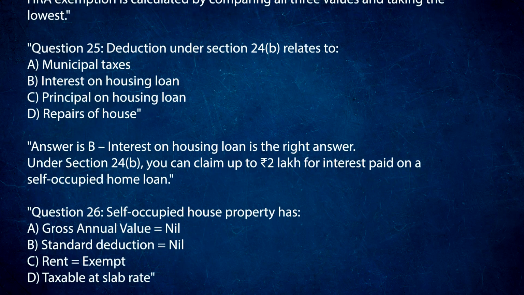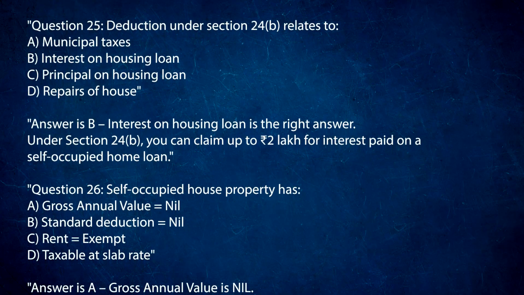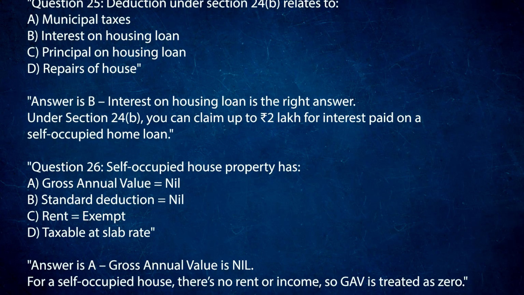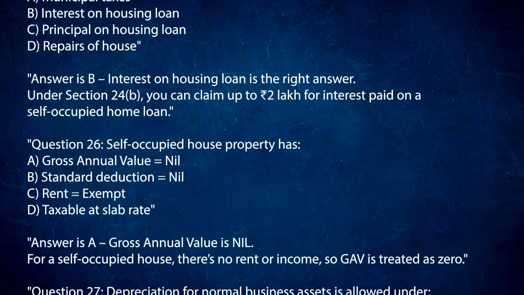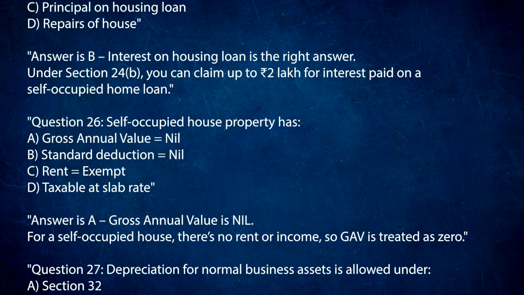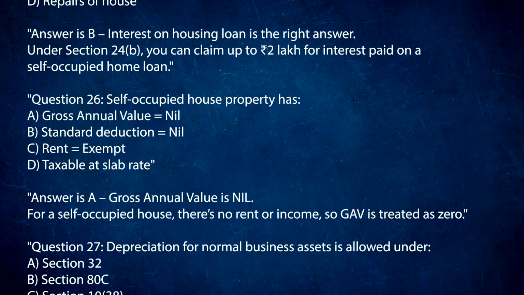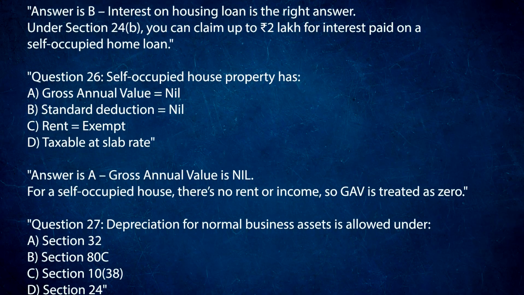Question 26. Self-occupied house property has A. Gross annual value is equal to nil. B. Standard deduction is equal to nil. C. Rent is equal to exempt. D. Taxable at slab rate. Answer is A. Gross annual value is nil. For a self-occupied house, there's no rent or income, so GAV is treated as 0.